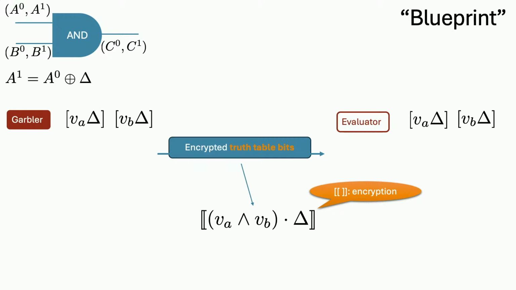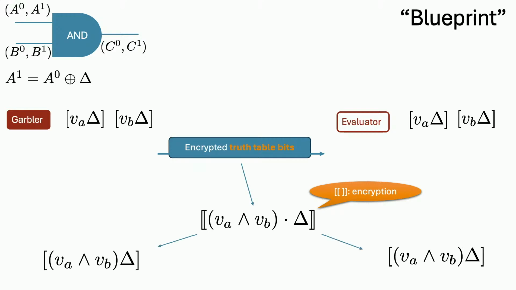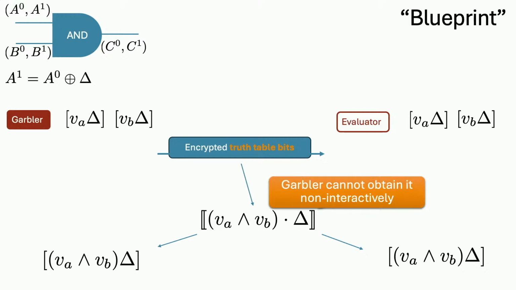And once they have the encryption, we want them to perform a local operation such that they can convert the encryption to shares, which has been known for multiple years, and I'm going to mention them later in the talk. But the challenge here is that because the evaluator doesn't send information to the garbler, the garbler is not going to be able to hold this ciphertext.